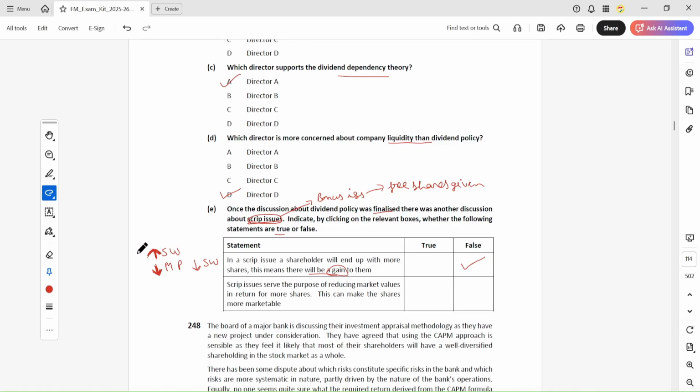Okay, so these will compensate each other and you will gain nothing from here.